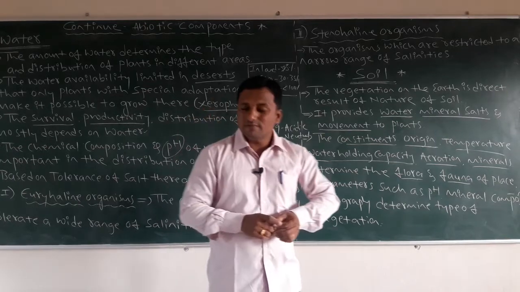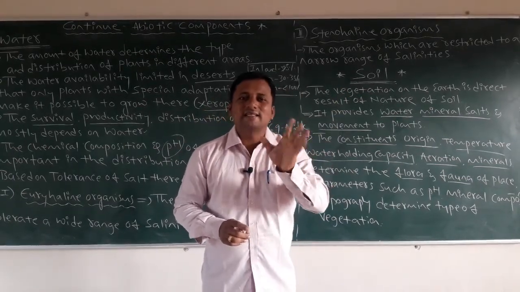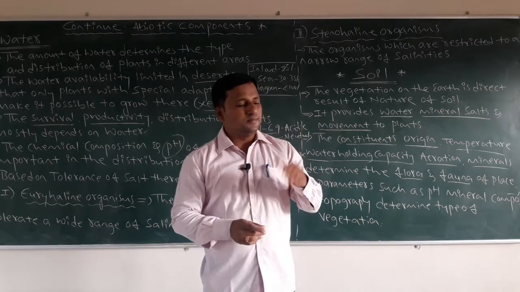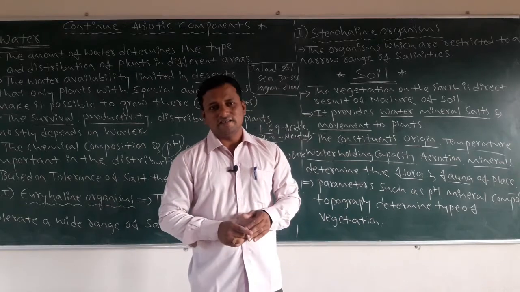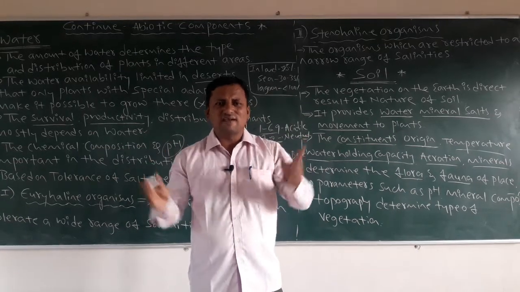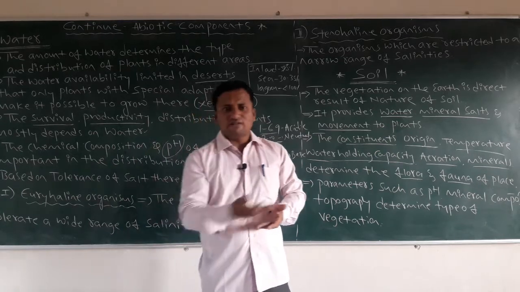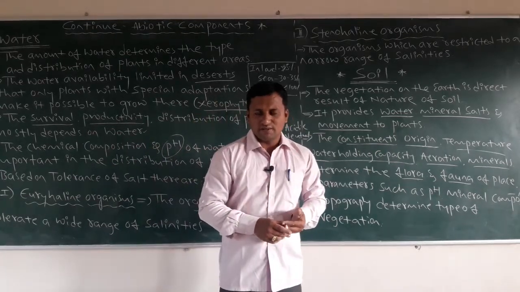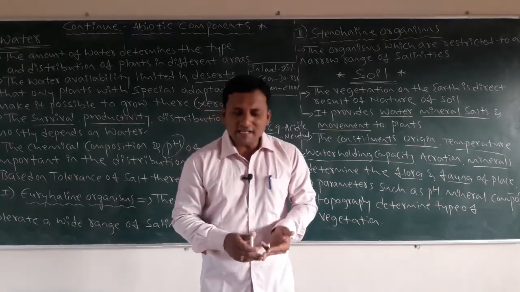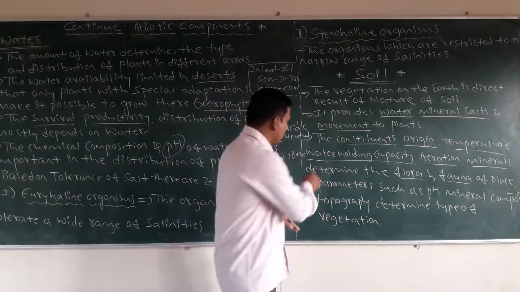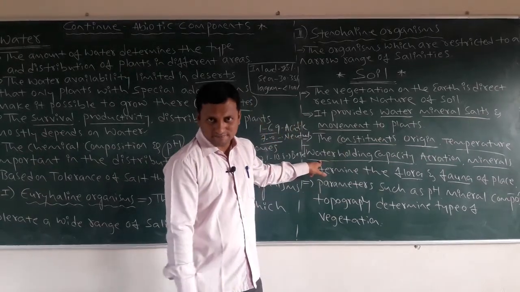Dear students, you must remember, all places do not have the same type of soil. Red soil is there, black soil is there, clay soil is there. These are different soils. Sand is there. Sand is not good for vegetation purposes, but clay soil and black soil play a very important role in what is called water holding capacity.